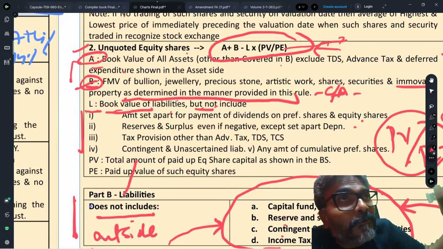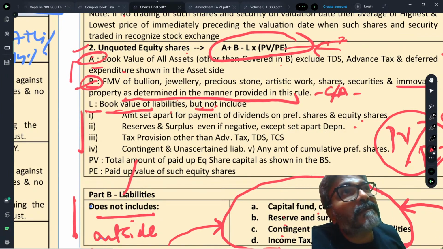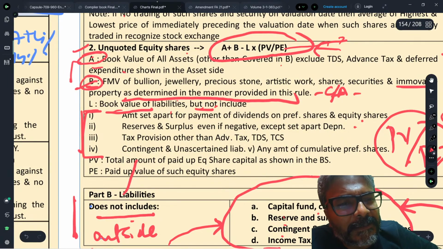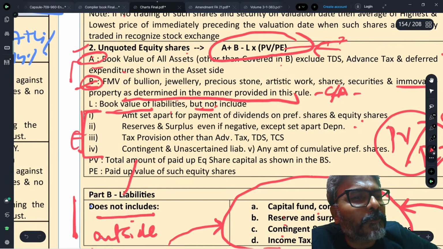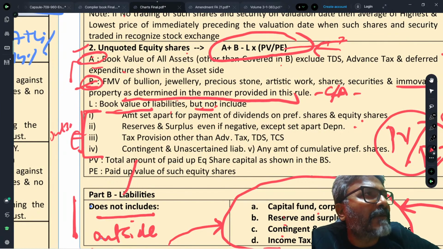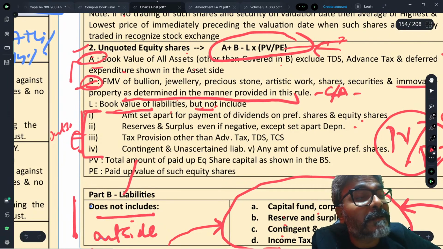If you take the full book value of the liability of the unlisted company, and from there reduce the outside liability, the net effect is that the outside liability is reduced, and that will give you the net asset value of the shares of the unlisted company.